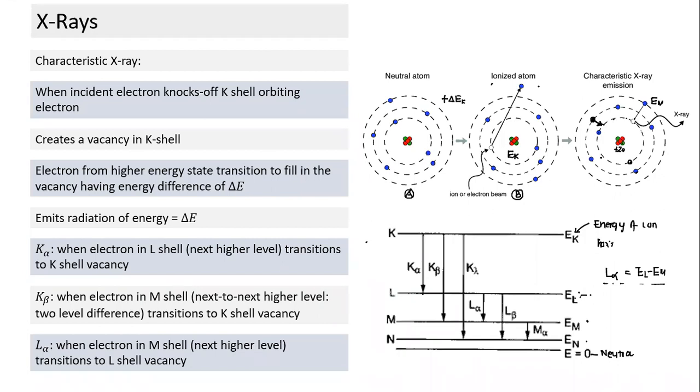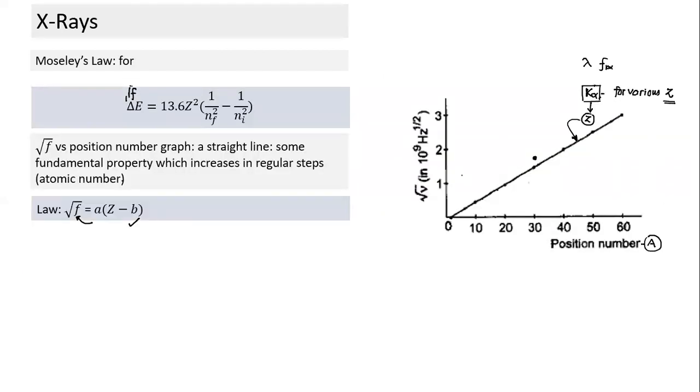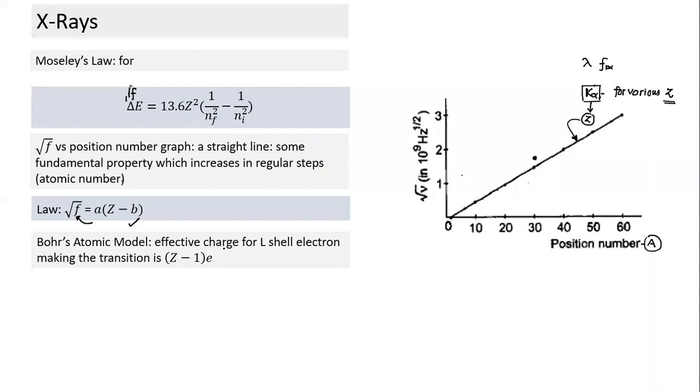Because of the presence of this electron, which acts as a screen between the transitioning electron and the nucleus, what is the effective charge? Effective charge is not Ze. It is (Z minus 1)e because of the presence of one more electron in this subshell for K alpha transition. In Bohr's model, this is only when the L shell electron is making the transition. If we have the next shell, more electrons will come in between. So the effective charge for the transition is (Z minus 1) into e.